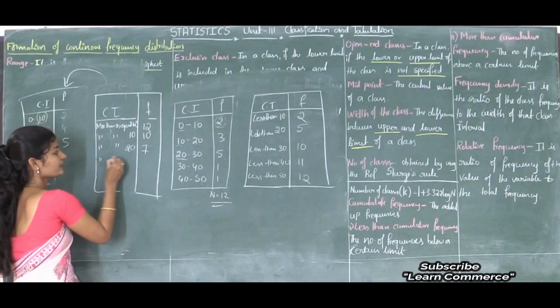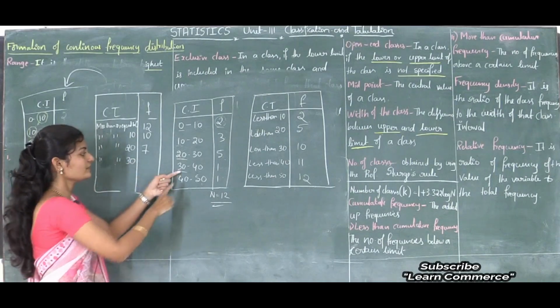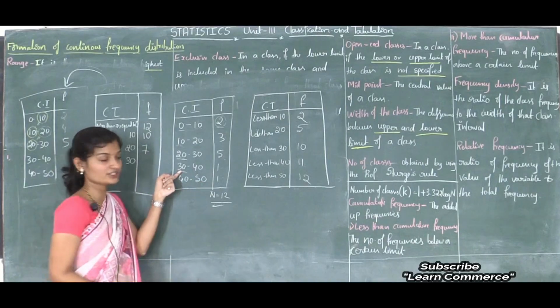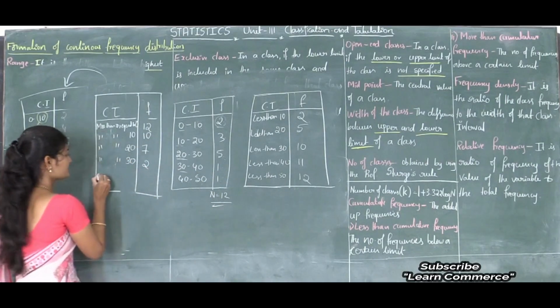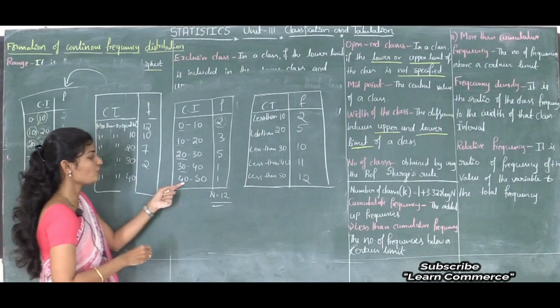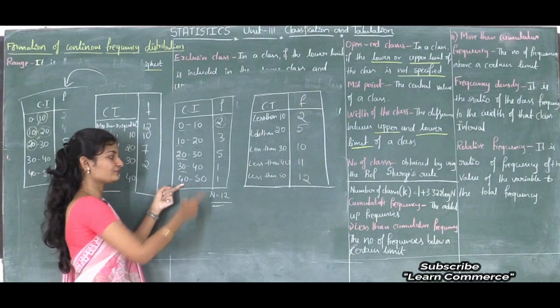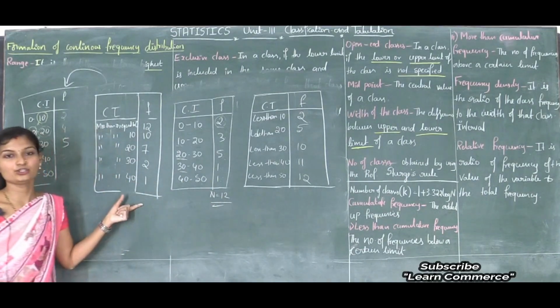Next, more than or equal to 30. So here 30 to 50, how many observations are there? 1 and 1, so that is 2. Next, more than or equal to 40. So 40 to 50, how many observations are there? Only 1. Okay, this is more than cumulative frequency.